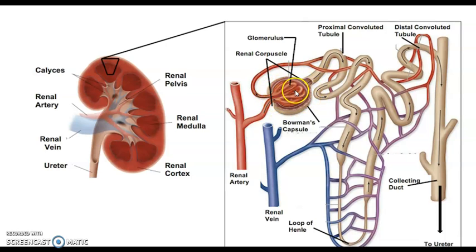It is shown in the diagram, and the renal tube contains the proximal convoluted tubule, distal convoluted tubule and the loop of Henle. So all this part shows the second part of the nephron, and it is directly connected to the ureter.